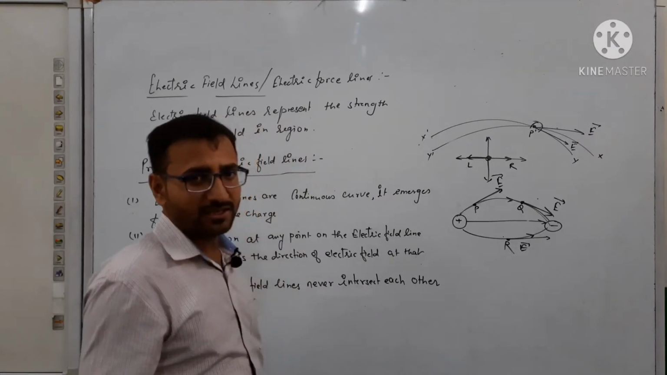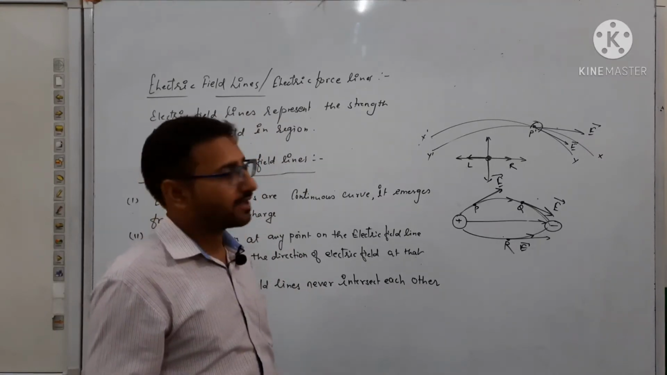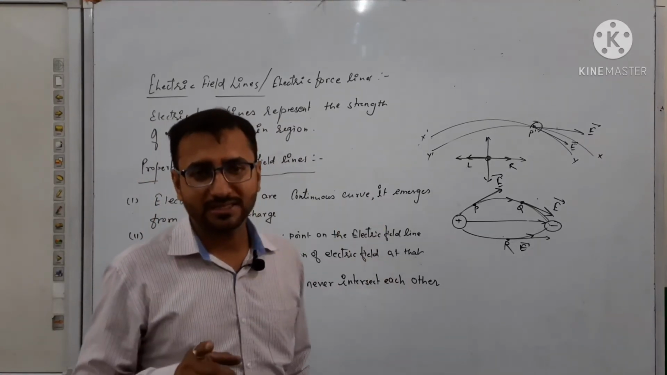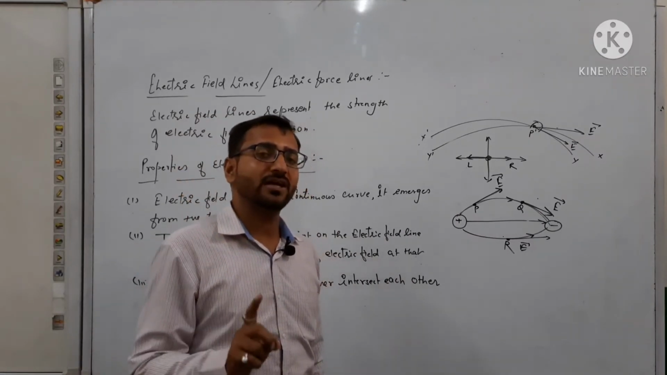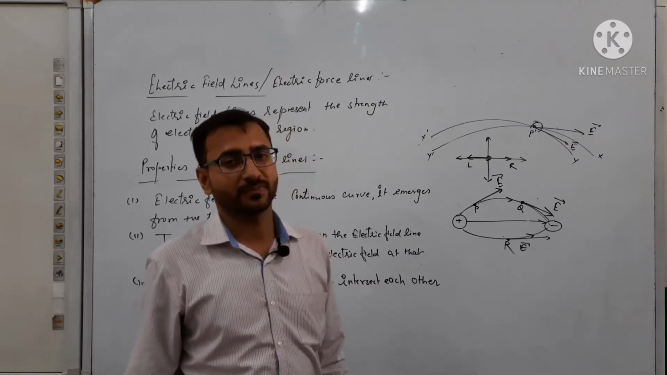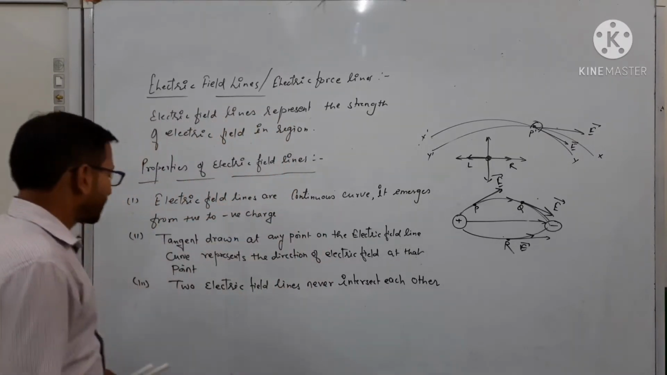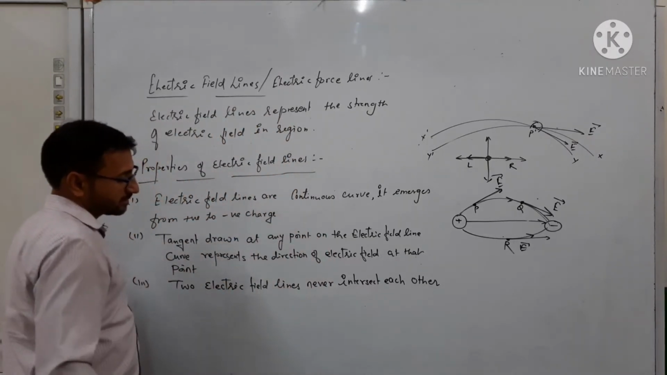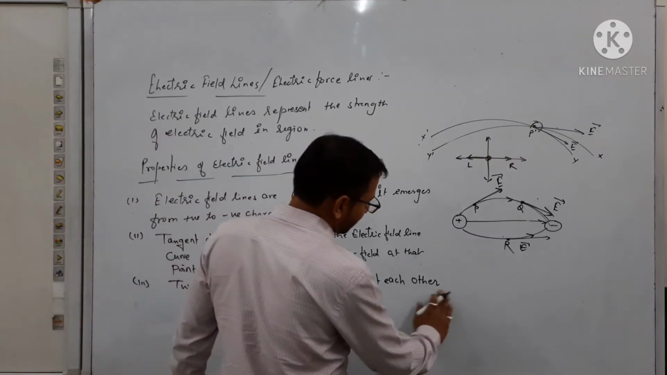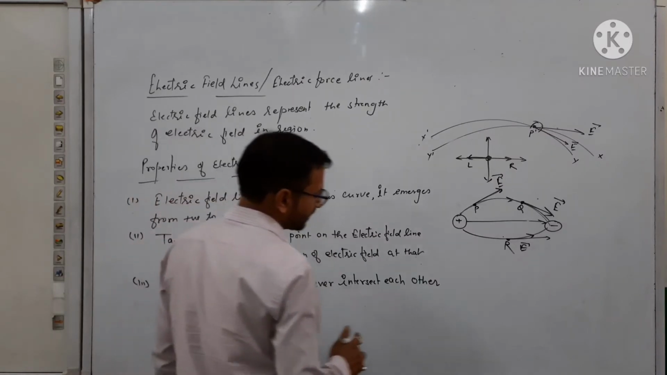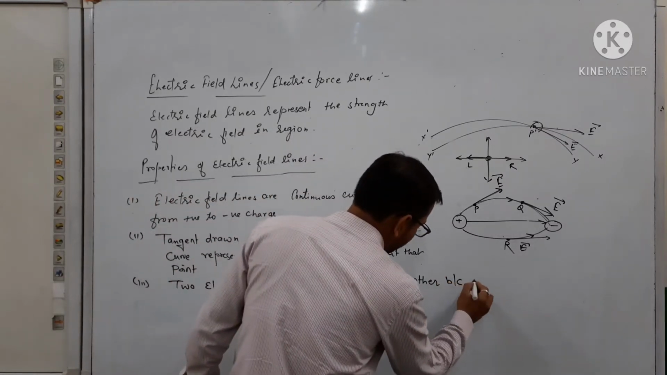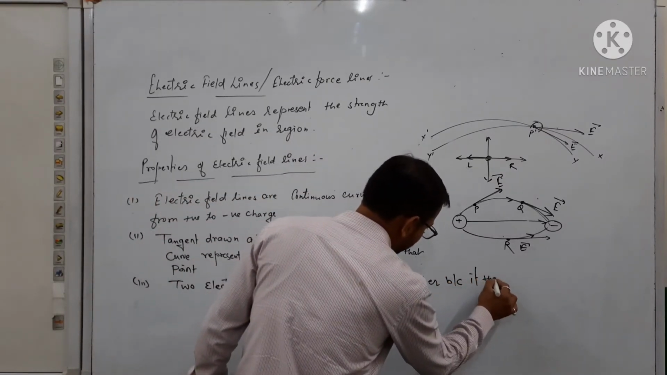The same line, same condition you have seen in your class 10th chapter when you discussed the magnetic field lines problem. Got it? So, two electric field lines never intersect each other. I will extend this statement, because the reason is that if they intersect,